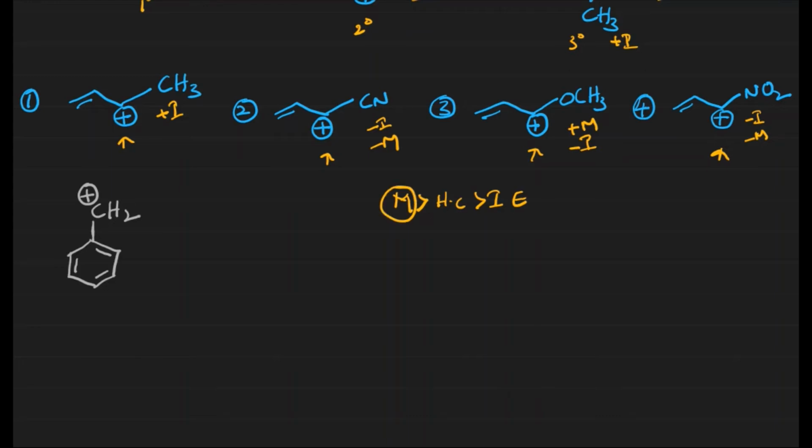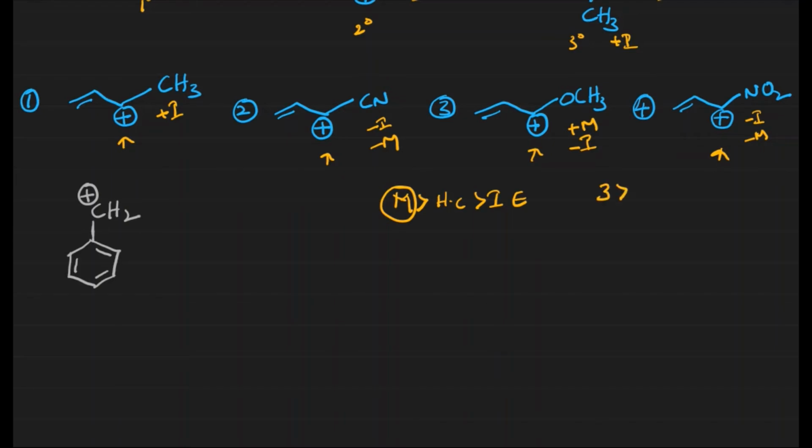In all the cases the only difference is in the groups, right? In the second, third and fourth ones, we have mesomeric groups. Generally, mesomeric groups, plus M group, stabilize the carbocation, right? Where do we have the plus M group? We have it in the case of the third one. Third one plus M means it is highly stable compared with any other groups here. So the first one is going to be the third one.